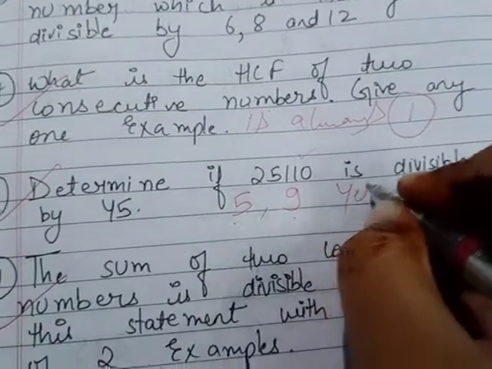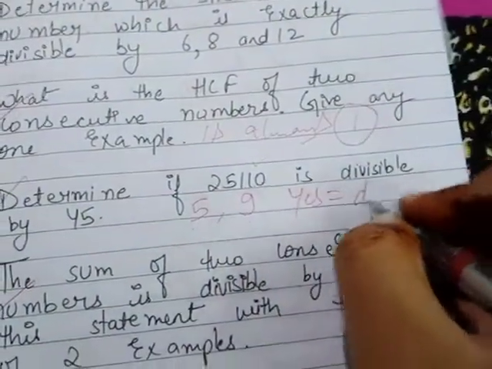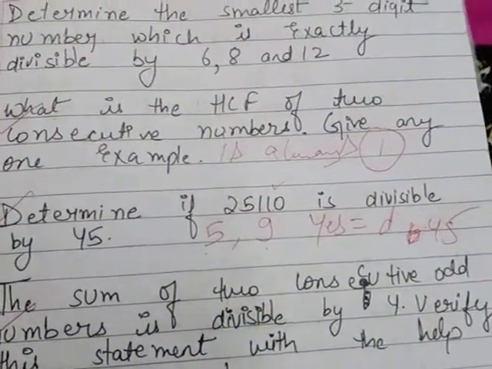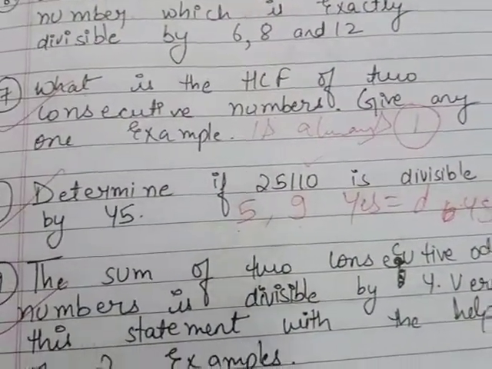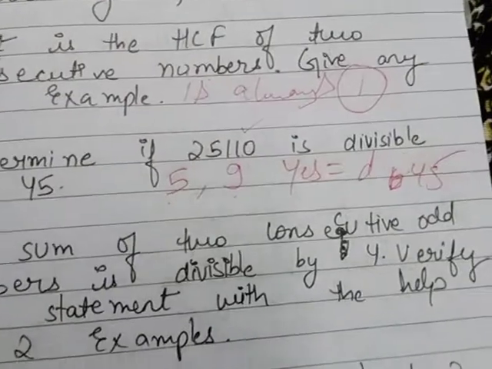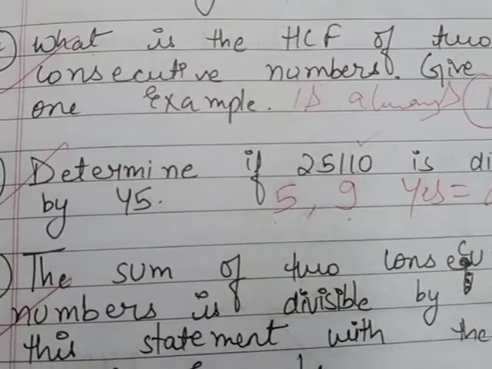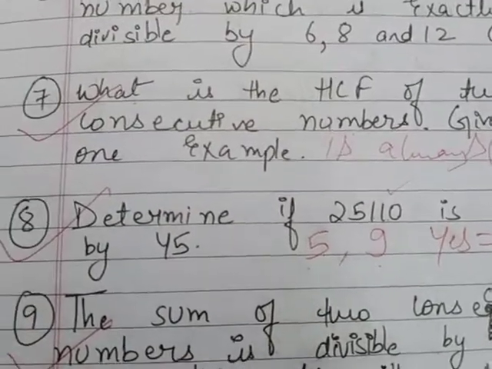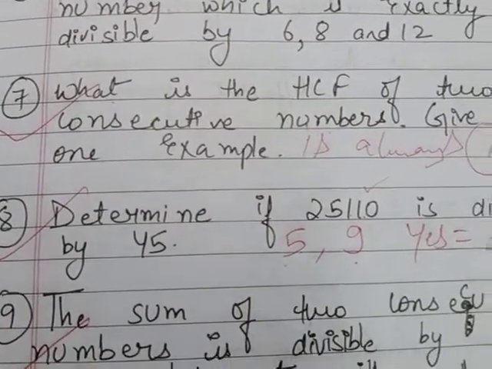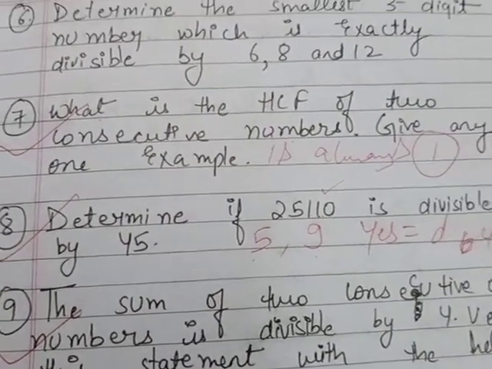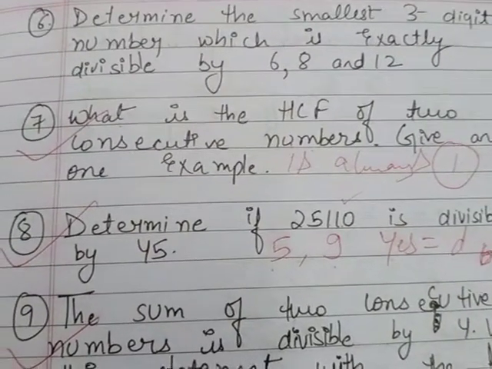Therefore yes, the given number is divisible by 45. Understood why it is divisible by 45? Once again I'll tell you. Any number, when asked whether it is divisible by 45 or not, keep in mind that 45 is that number which comes in the table of 5 and 9.